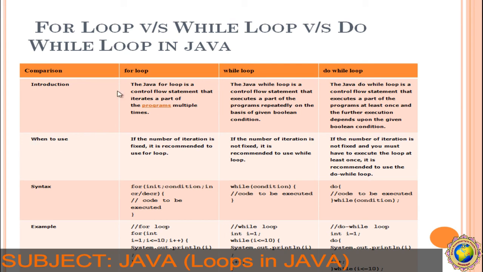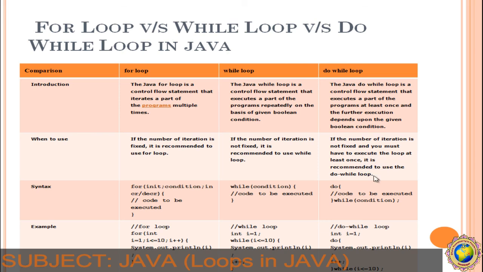When to use the for loop? If the number of iterations is fixed, then it is used. When is the while loop used? If the number of iterations is not fixed. And the do while loop is used if the number of iterations is not fixed but you must execute the loop at least once.